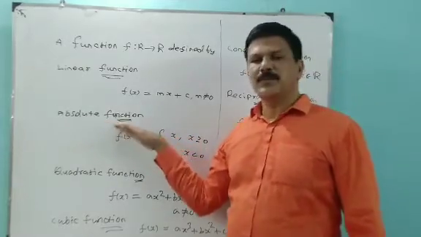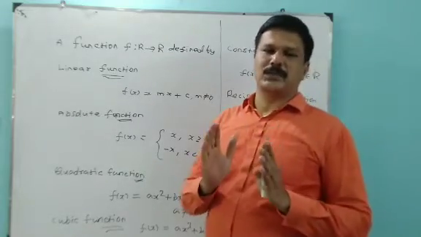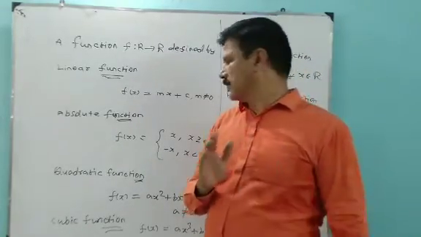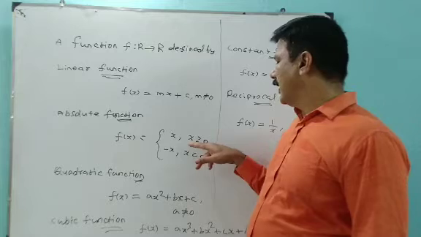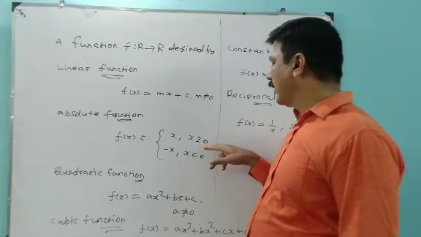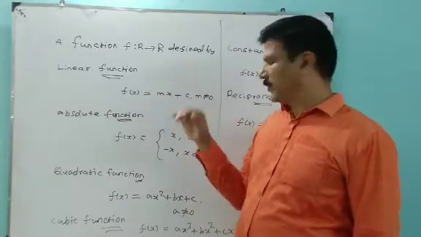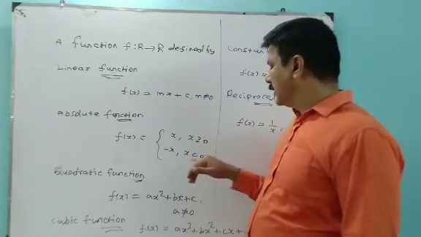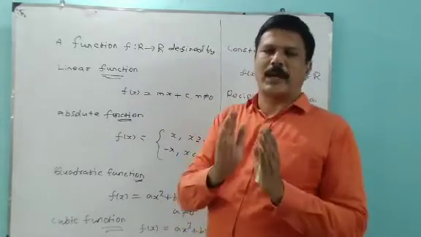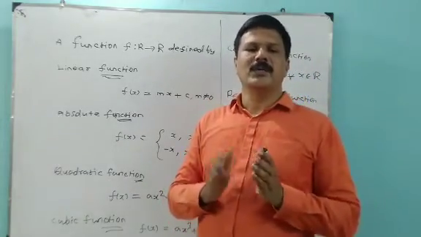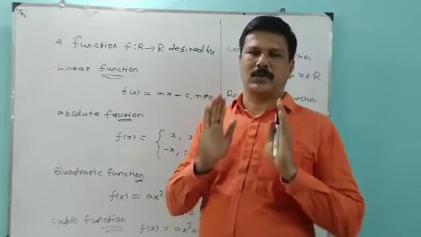Next, absolute function. Absolute function means we take only positive values. Here, when we take x, the value of x is greater than or equal to 0, that means positive numbers. Here minus x means a negative number. But generally we should take only one for the absolute value. Absolute value is also called modulus. So modulus means we take only the positive value.